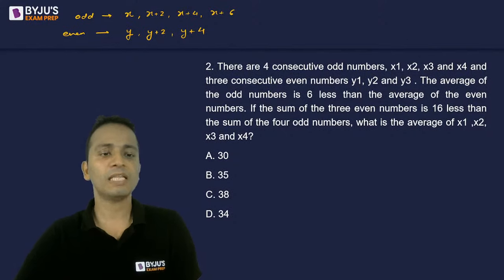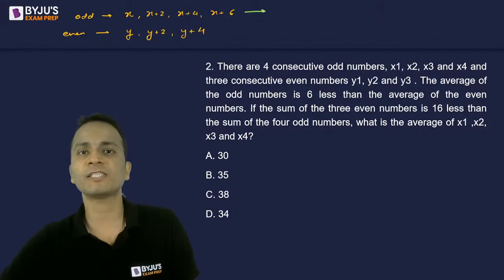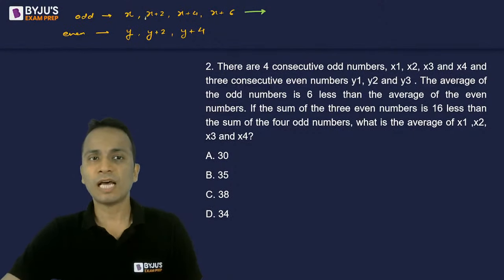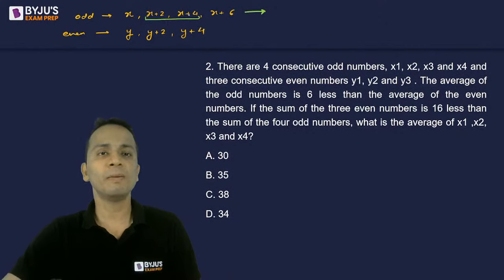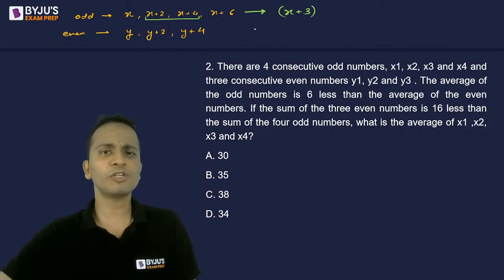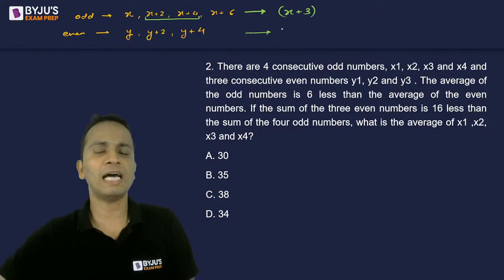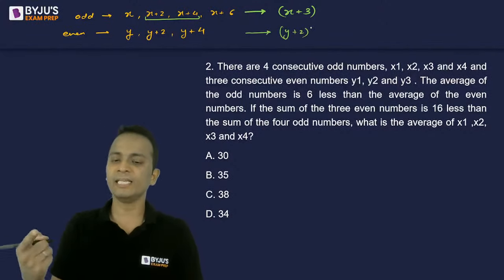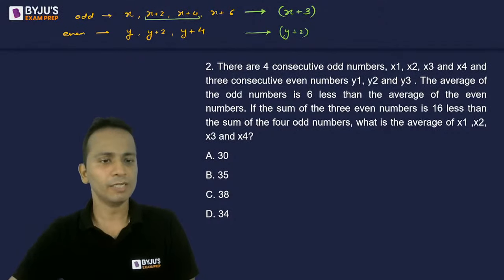So, the average of the first set of numbers, since these are 4 terms, the average of these terms will be the average of these 2 middle terms, and it will be x plus 3. So x plus 3 will be the average of the first set of numbers, and y plus 2 will be the average of the second set of numbers. Okay, now let's make the equations out of it.